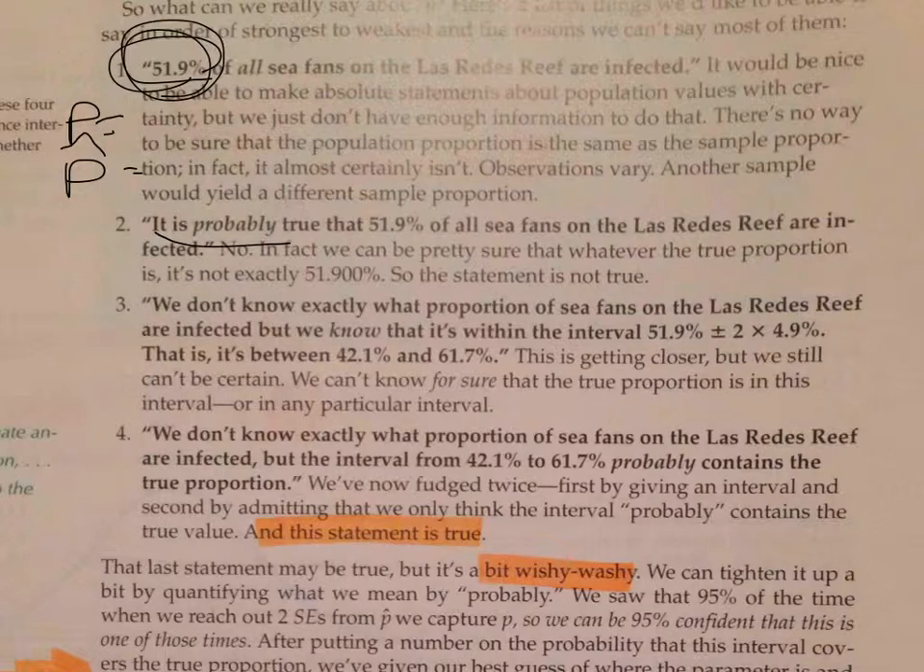So let's go down to number 3. We don't know exactly what the proportion of sea fans on the Los Redes Reef that are infected is, but we know that it's within the interval 51.9 plus or minus 2 standard deviations. So we know that it's within 42.1 to 67.1. So we're getting there. Now we're within the range. Now we're telling people we don't exactly know what P is, but we know it's around here. The problem with this is right here. I wish I knew that, but I don't in fact know that. Because remember, I only did 2 standard deviations, so I'm only 95% sure on my normal model. So I can't say that I know it.